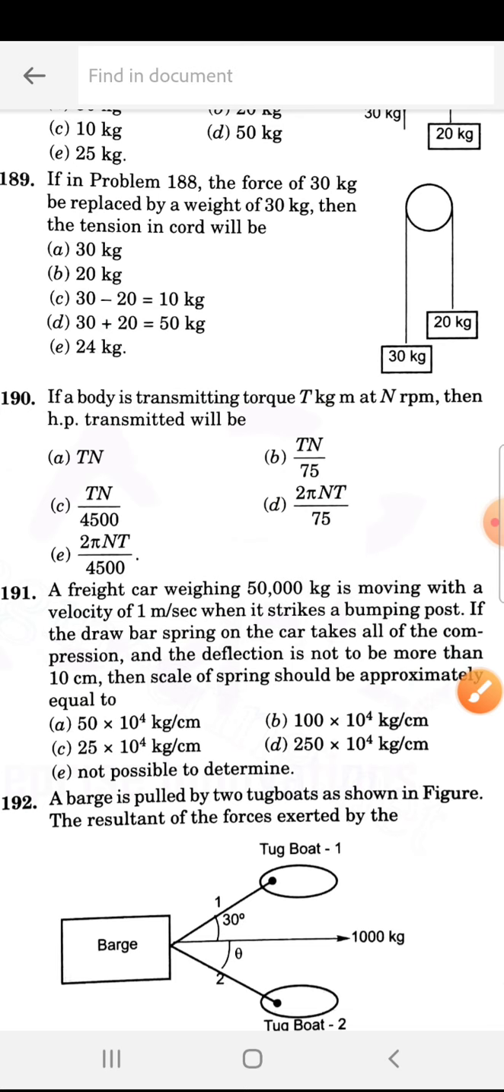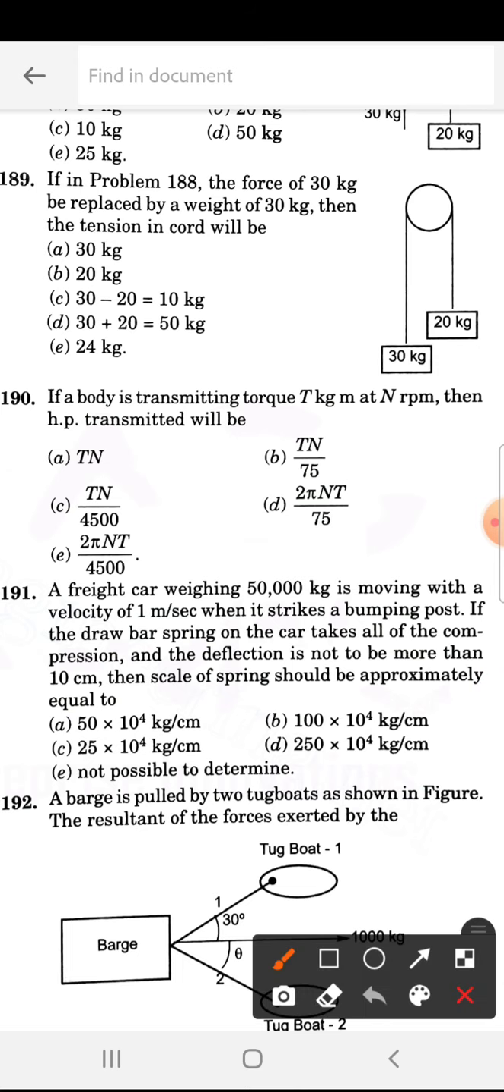Next, if a body transmitting torque T kg meter at N rpm, then the horsepower transmitted will be. So the 190th question is D. D is the correct answer: 2 pi N T by 75. Remember.